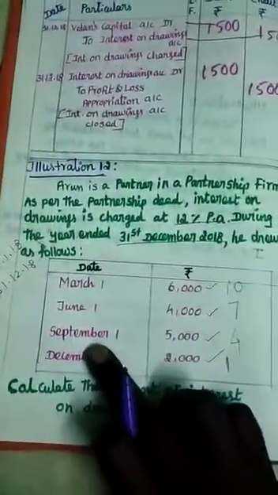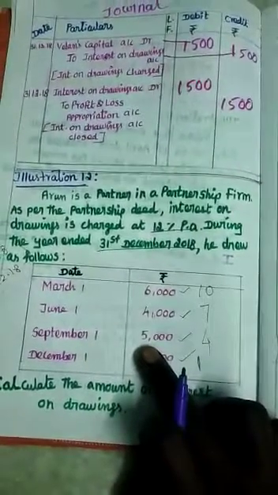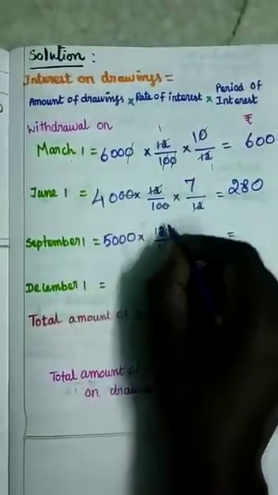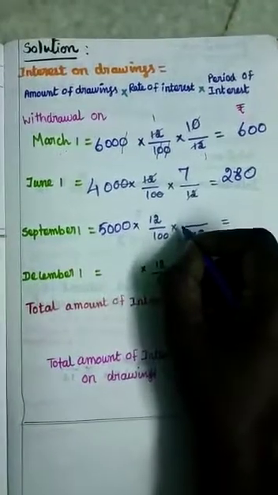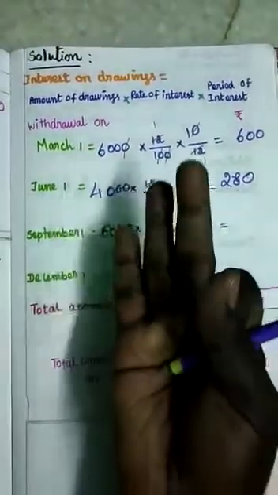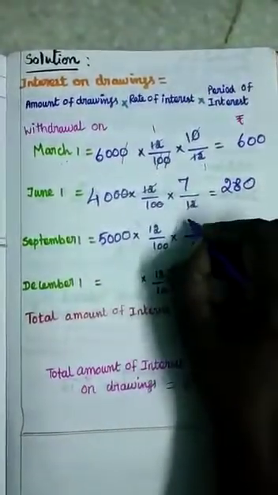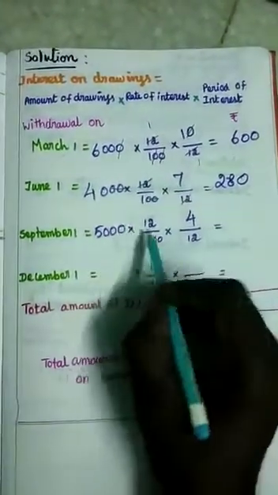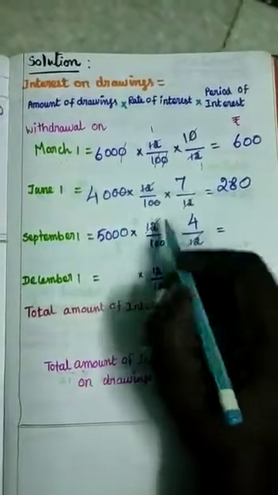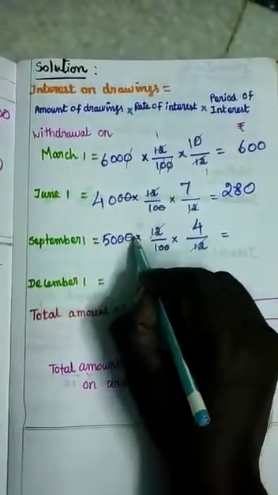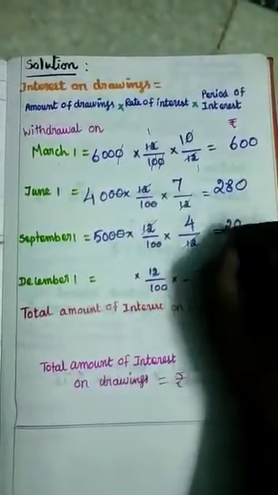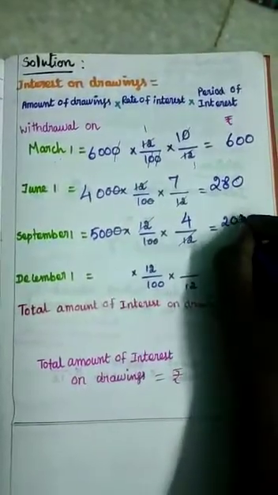Next, September 1. In the month of September we withdrew 5,000. This 5,000 is used for how many months? 4 months: September, October, November, December. So 5,000 into rate of interest 12 by 100 into 4 months. Interest on drawings will be provided only for 4 months. So 12, 12, 20, 20. 5 fours are 20. How many zeros are here? 1 zero, so 1 zero is added, giving 200.